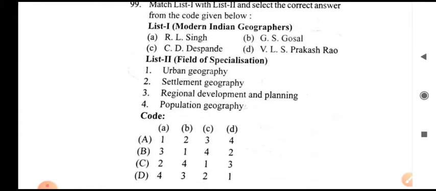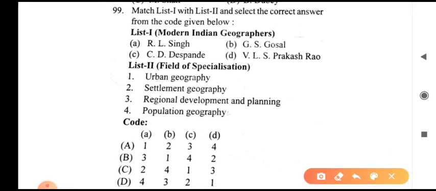R.L. Singh, settlement geography; G.S. Ghosal, population geography; C.D. Chandna, urban geography; and V.L.S. Prakasa Rao, regional development and planning. So option C is correct.